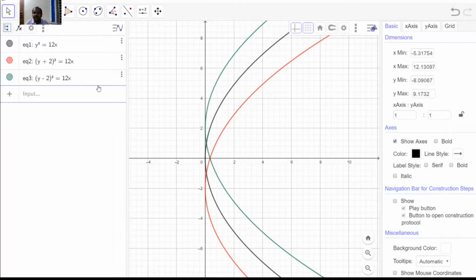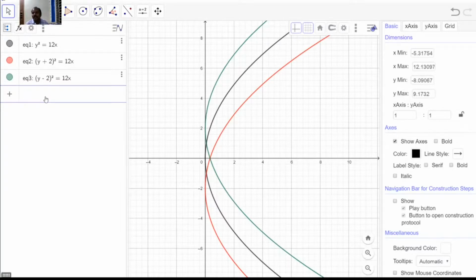So subtracting from x means moving towards the right. Adding to x means moving towards the left. Adding to y means moving down, and subtracting from y means moving up. This is true for every curve, and it is true for every point also. And what happens if these things are done simultaneously?